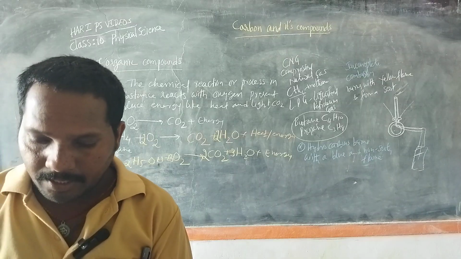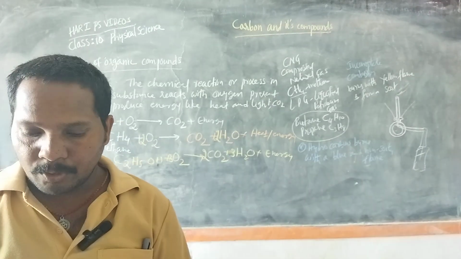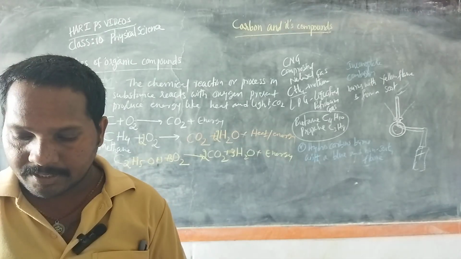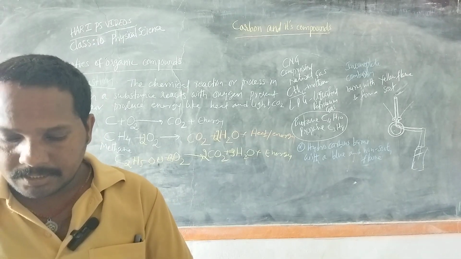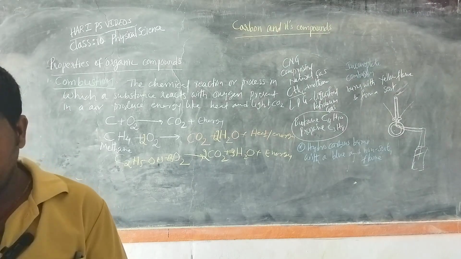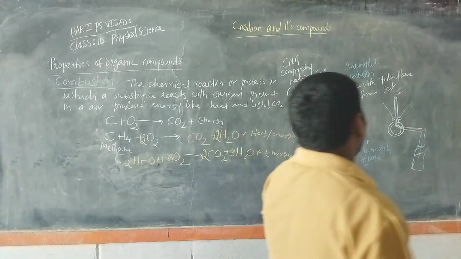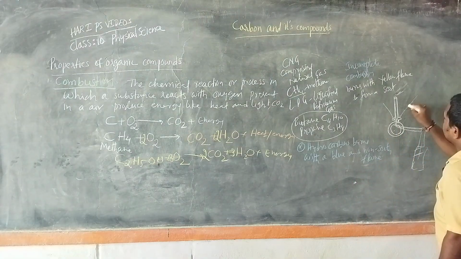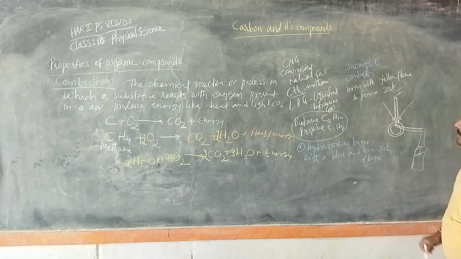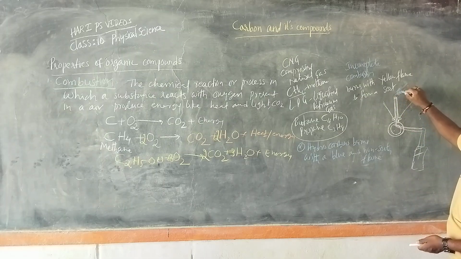The Bunsen burner has an air hole near its base, which can be opened or closed with the help of a sliding valve. Let us keep the air hole fully open and light the burner. Due to the sufficient supply of oxygen, the fuel burns completely and burns with a blue flame.